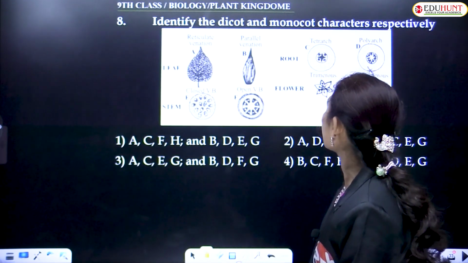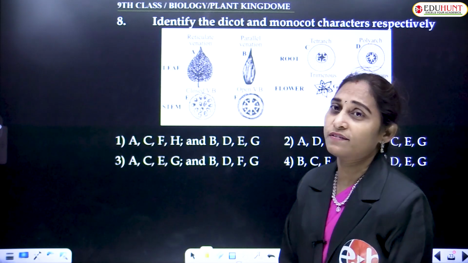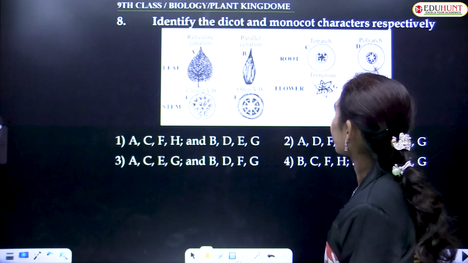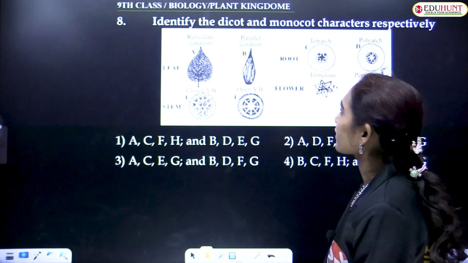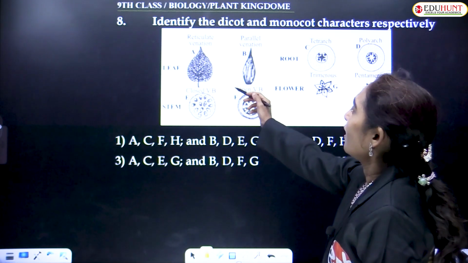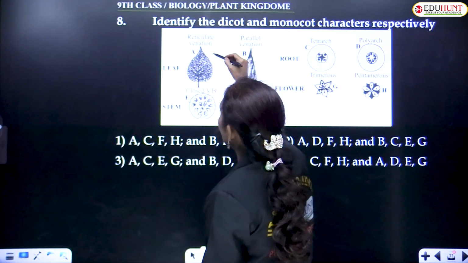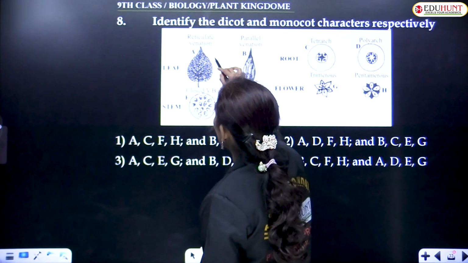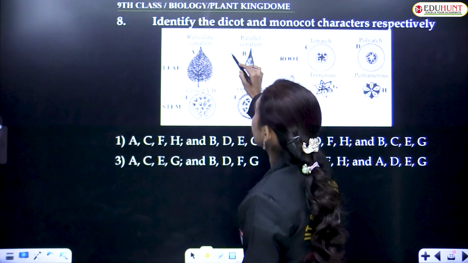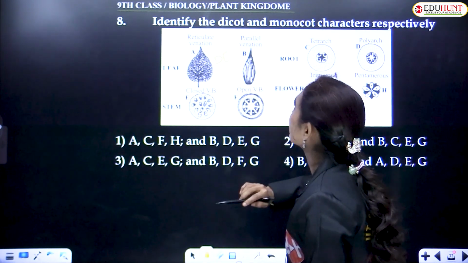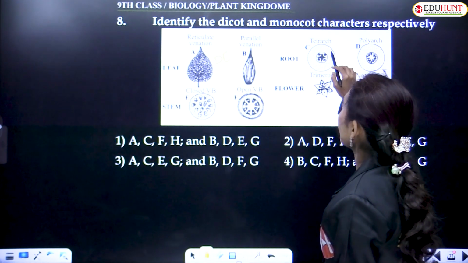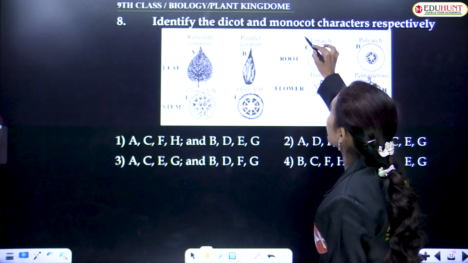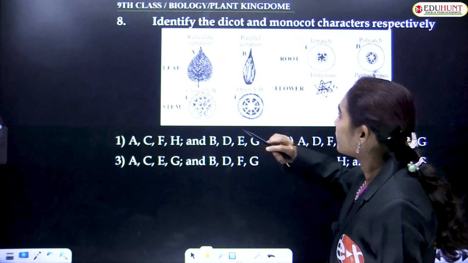Identify the dicot and monocot characters respectively. Among the characters given, leaf reticulate venation is dicot. Tetrarch condition is the most common feature of a dicot root.